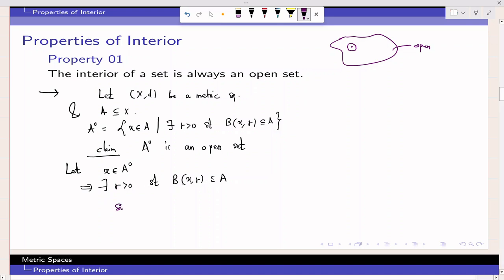I will take a subclaim and I will show that this open ball B(X, R) is also contained in A interior. So that will be enough. If I could show that B(X, R) is contained in A interior, that means this open ball again goes into A interior, if I could show that, then definitely this is going to be an open set. So for that, let Y belong to B(X, R). B(X, R) is an open ball, and thus it is an open set.